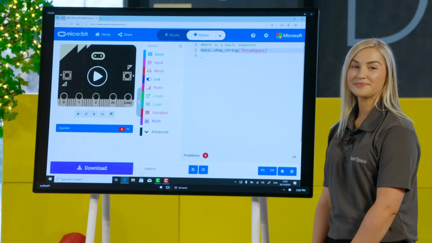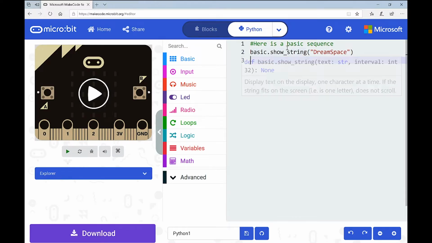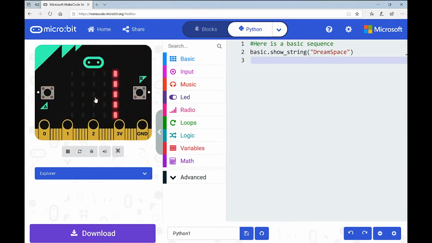Okay, so I'm going to go and put the quotation mark back in. And let's go and test this out. So basically, when the microbit starts, we should see the string dream space. We'll click play here. And we are good to go. It's obviously quite long, but that's perfect.